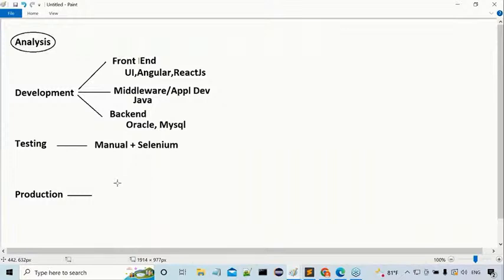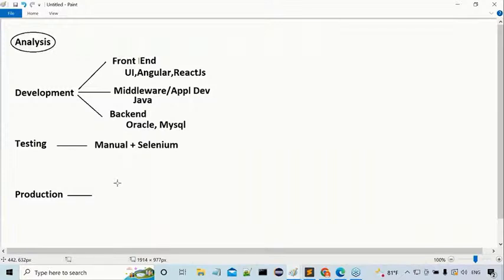Okay, fine. Then what is the meaning of production here? Production mode is submitting that project to the client. When we are submitting that project to the client, servers we have to maintain. Servers and databases and every setup we have to provide or not. Some infrastructure is required or not. If we want to make our project go into production mode, definitely we need some infrastructure. Guys, production mode means development was completed, that product was well tested, everything is fine. Then only we are submitting that product to the client.